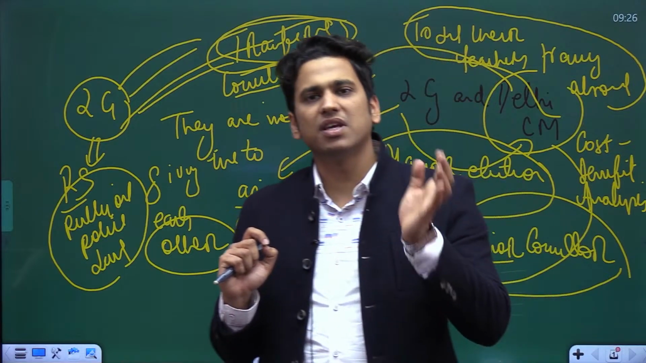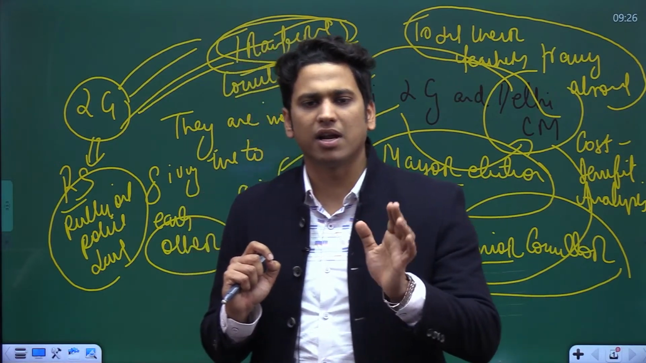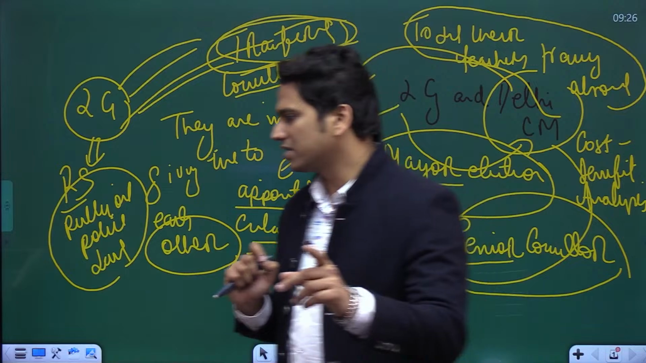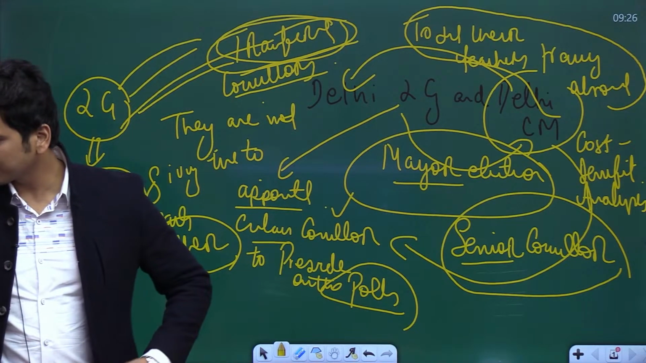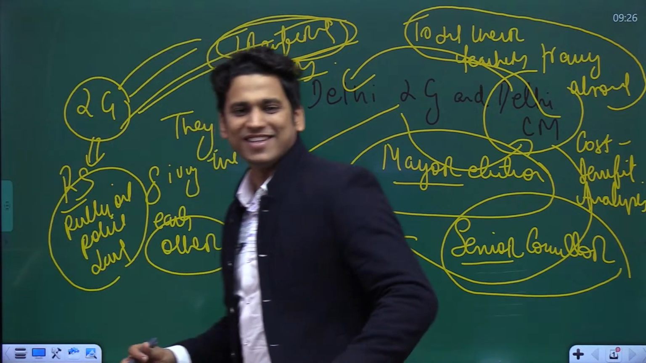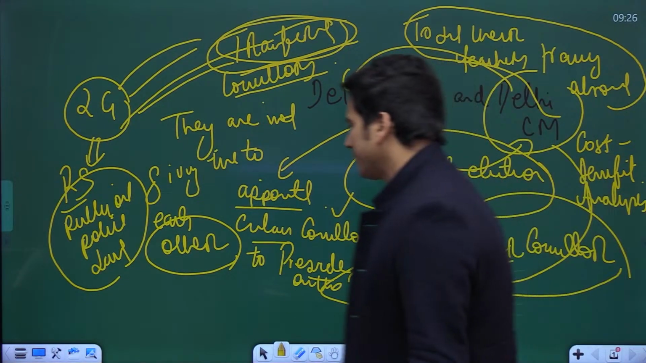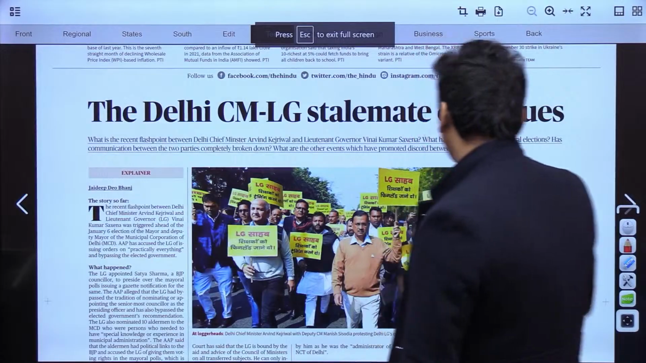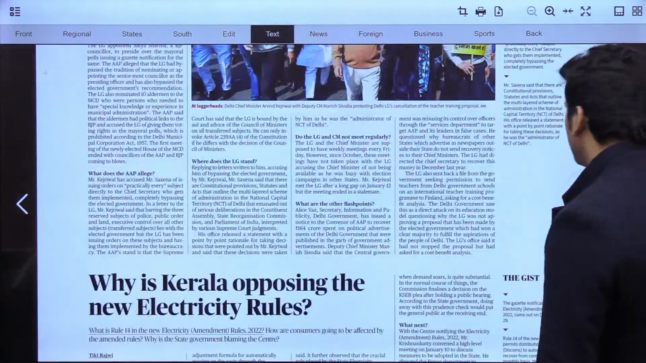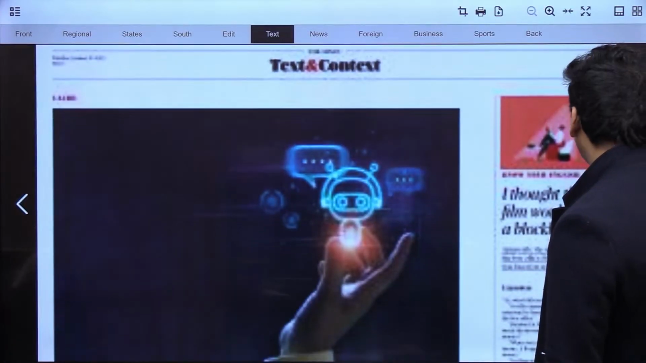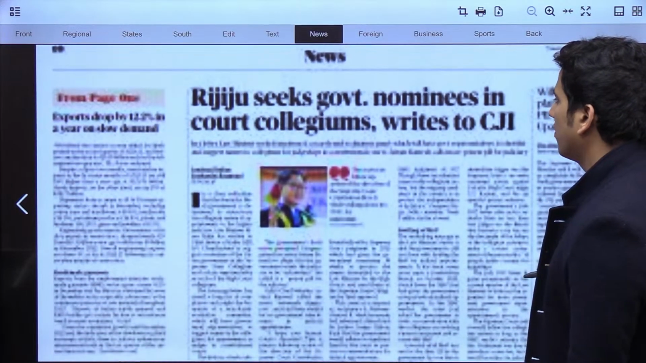Same as we could see, there is a tussle going on between the Tamil Nadu Governor and the CM. I hope this point is clear to you guys. Okay, chaliye, moving to the next part. So this was all about the things that are happening between the Delhi CM and the LG. Next, coming to our news page, we have already discussed this.